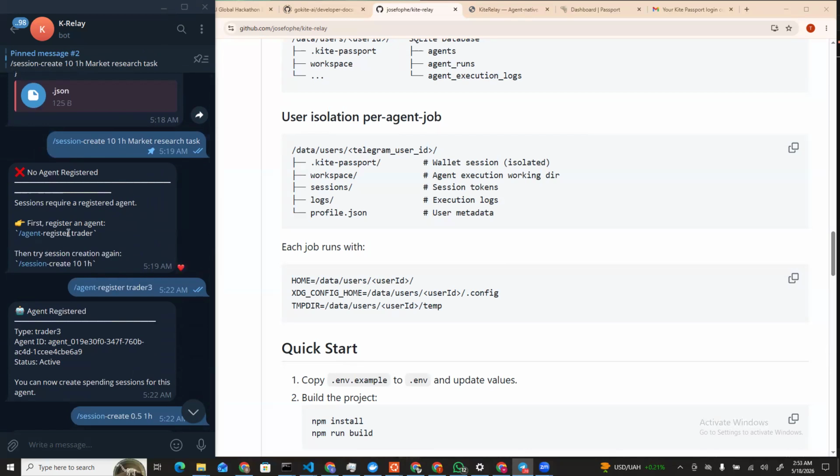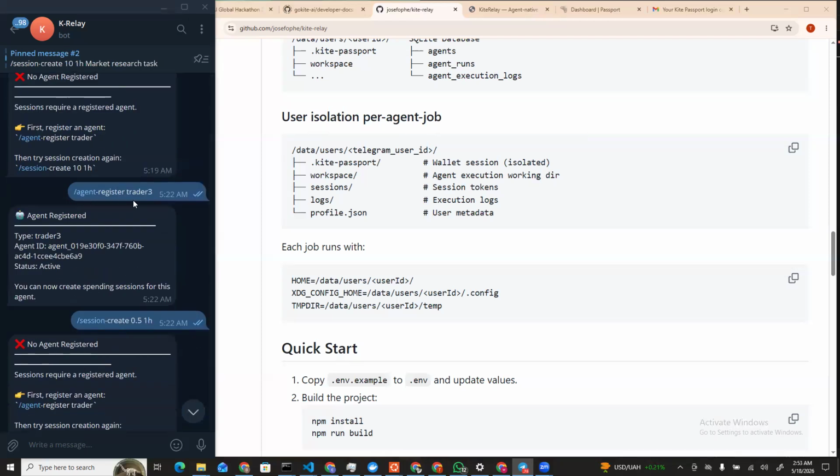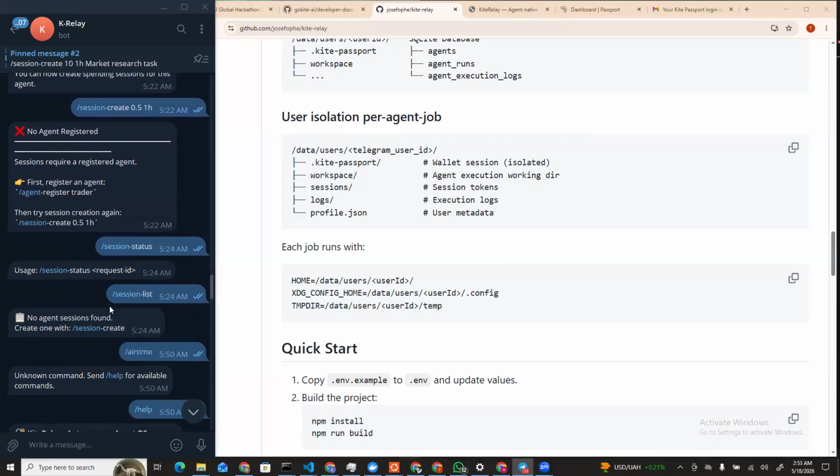So you ask to register an agent like now. And as you can see, I said, okay, fine, let's register agent trader trade. Once you register agent trader trade, you'll be given an agent and the status will definitely be active. So from here, you can carry out a simple transaction right here.